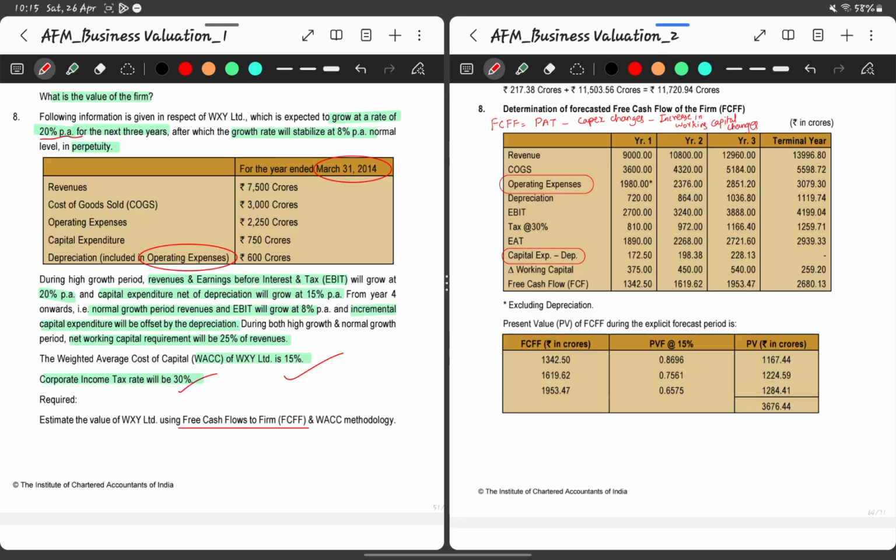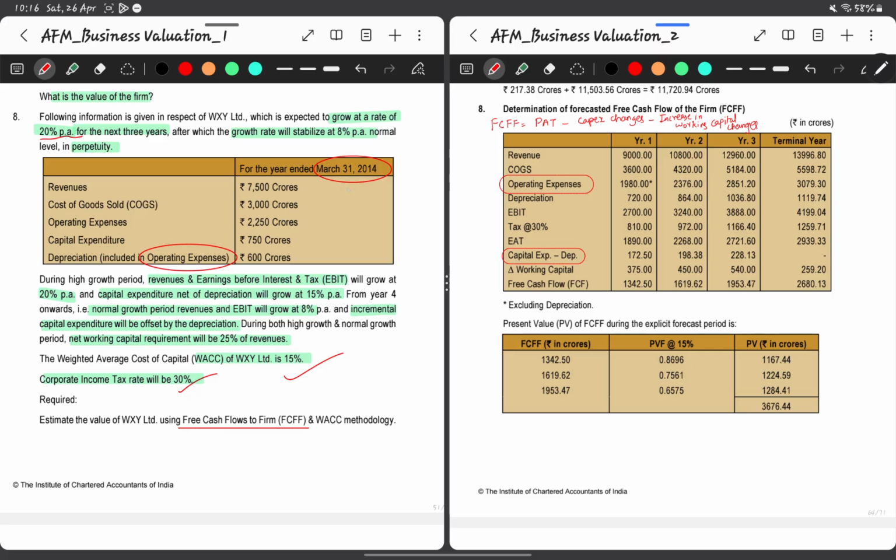How much free cash is available to distribute to them? For that we need PAT first, profit after tax. Then we reduce capital expenditure changes, and then working capital changes. This will give us the free cash that is available to equity and debenture holders.